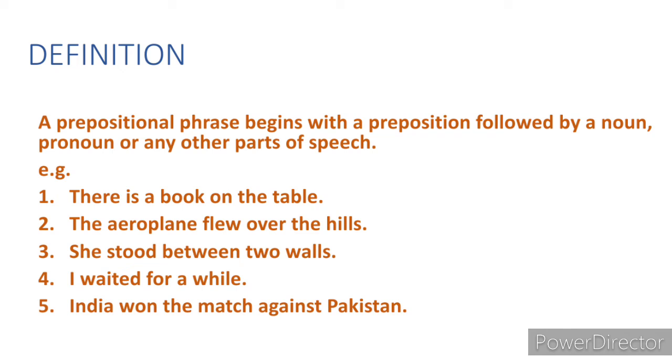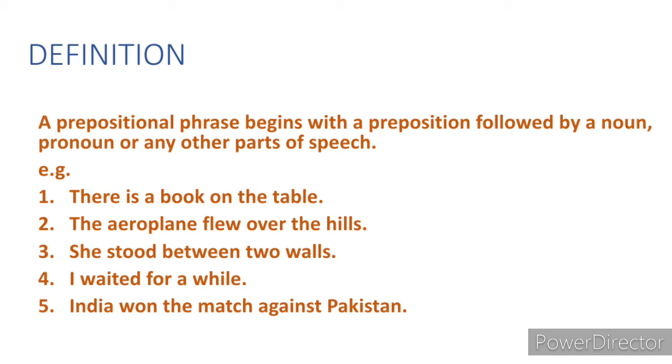The next example is: My dear children, the aeroplane flew over the hills. In the second sentence, which is the preposition? One who identifies the preposition will definitely come to know the prepositional phrase. In the second sentence, "over" is the preposition, and next to that, "the hills". "Over the hills", this whole part is said to be the prepositional phrase. Very good.